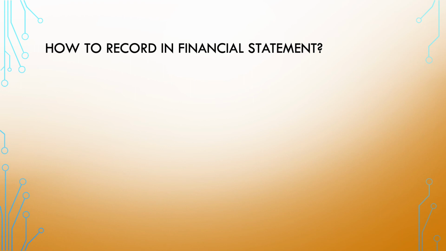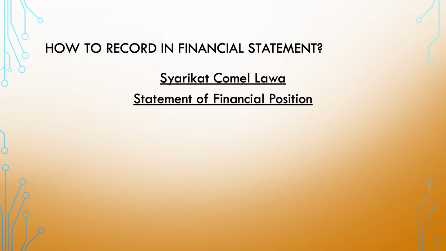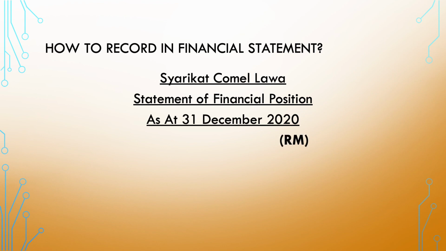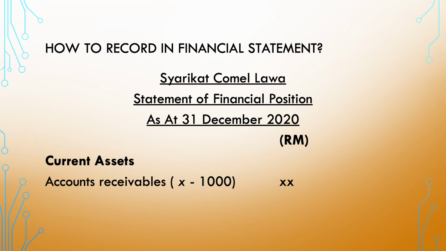Meanwhile, in statement of financial position, we record as follows. Syarikat Comel Lawa Statement of Financial Position as at 31st December 2020, under current asset, account receivable previous figure minus bad debt expense of write-off method, then we get a new figure.